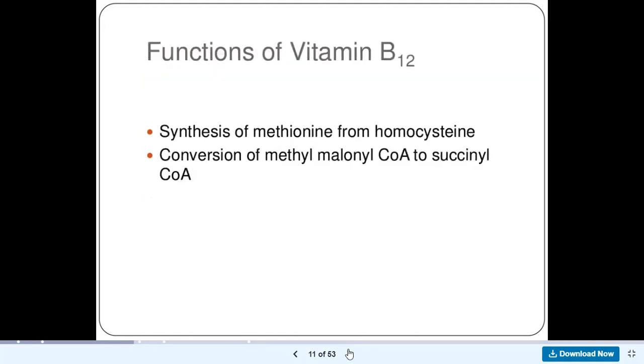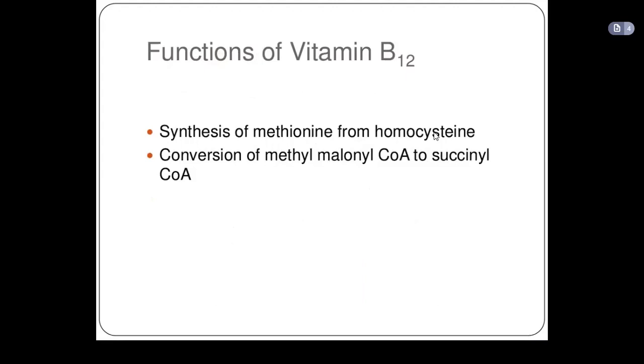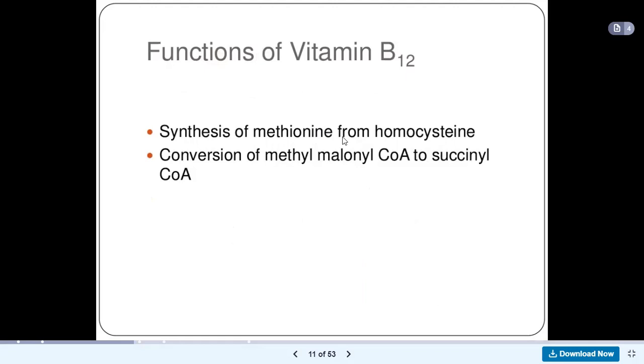Okay, so now what is the function of this vitamin B12? Why are we transporting vitamin B12 to the liver and to other sites? Vitamin B12 plays a biochemical role in the synthesis of methionine from homocysteine. Remember, this is a little bit of biochemistry. So vitamin B12 biochemically helps to produce methionine, and methionine is produced from homocysteine.